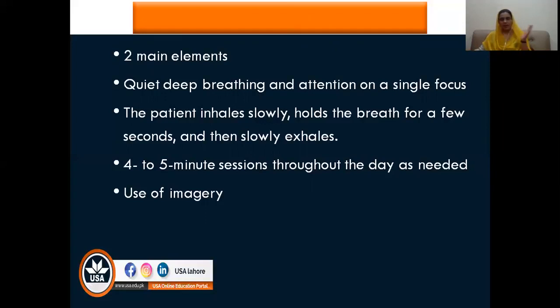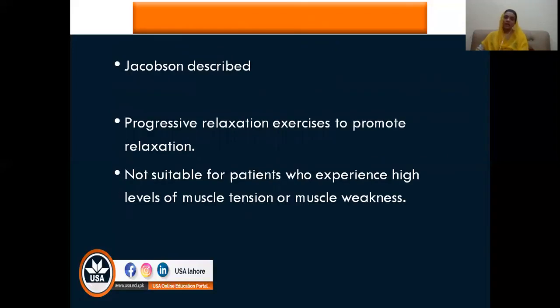तो imagination is an immense power, immense power. So we will use that imagination for the patient to promote relaxation. Then there is a technique which was described by Jacobson, and this is called the progressive relaxation technique. It is only used if the patient is not already having much muscle tension, or on the other hand, that much weakness that he is unable to produce muscle tension. Both of these extremes will contraindicate this situation.